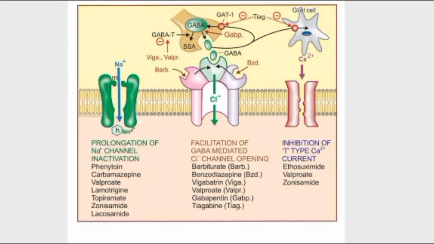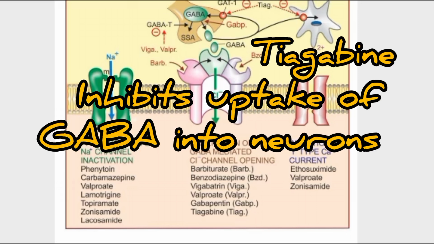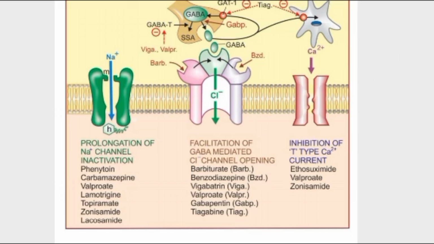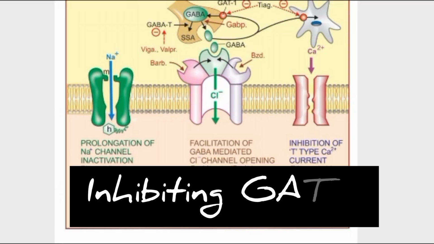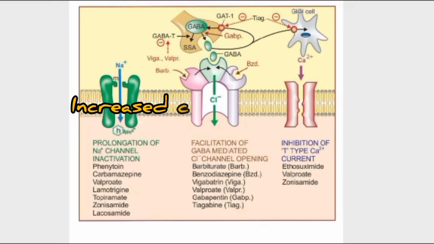Now we'll see the mechanism of action of tiagabine. Okay, this inhibits the uptake of GABA into the neurons. So normally the GABA left in the synaptic cleft will be reuptaken by the neurons by the transporter GAT1. Now tiagabine inhibits this GAT1. So the concentration of GABA will be increased in the synaptic cleft, which leads to the inhibition.